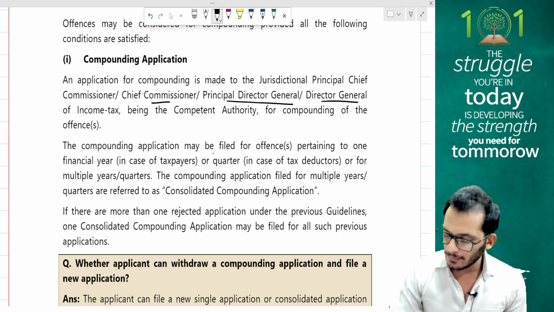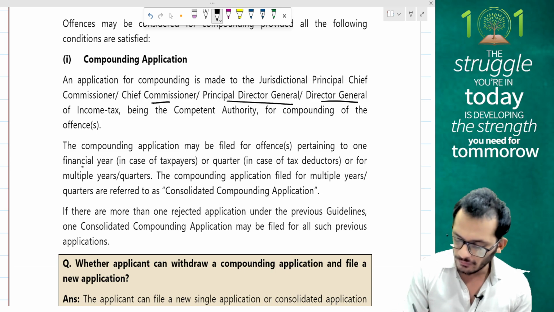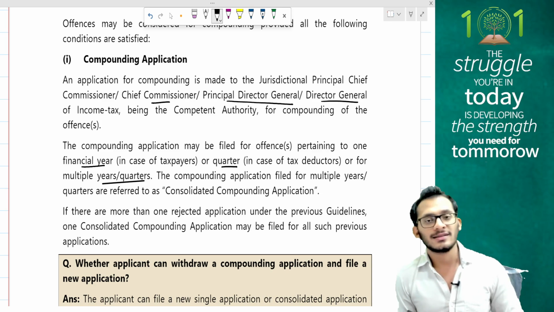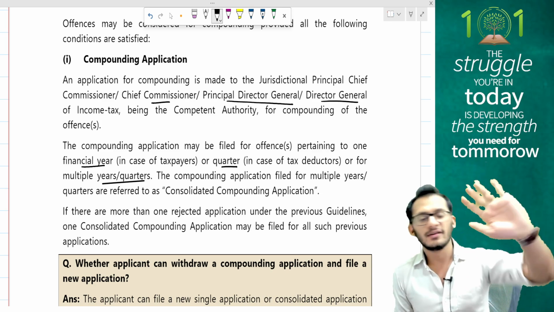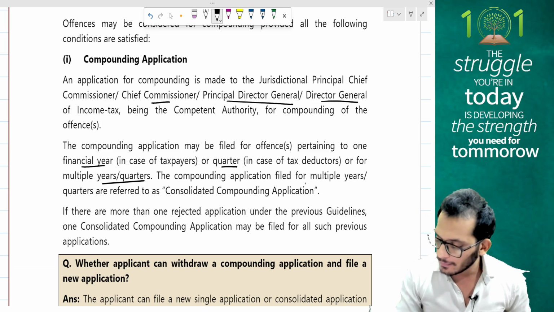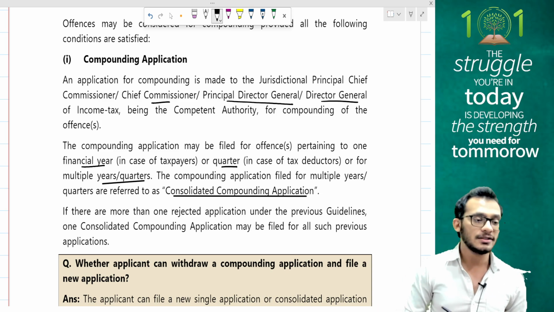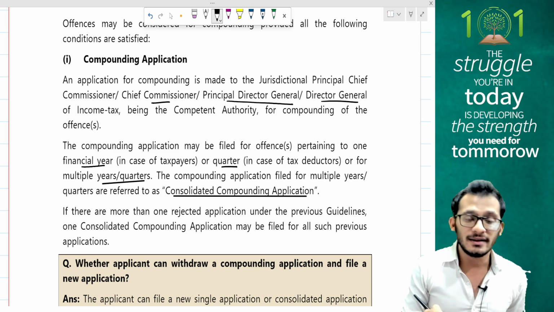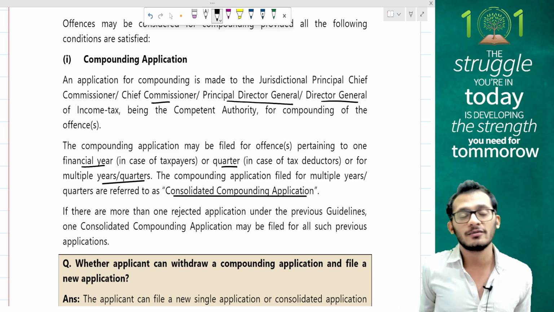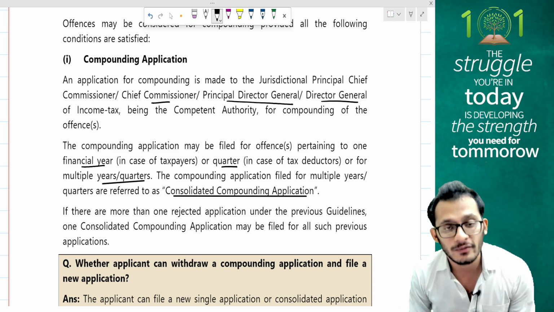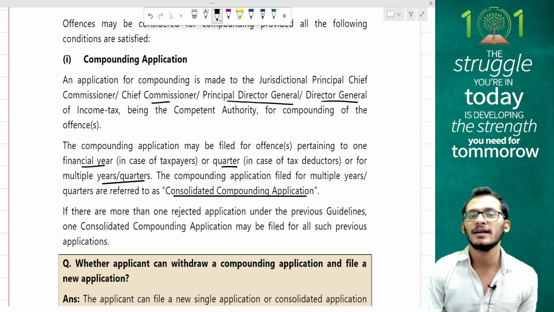Next, the compounding application may be filed for offences pertaining to one financial year or quarter, or for multiple years and quarters in question. It doesn't matter, you can do it for one, you can do it for everything put together also. The compounding application filed for multiple years will be referred to as a consolidated compounding application. Now people, just for your understanding, in practical scenarios when you have multiple offences happening, a person will always file a consolidated application.